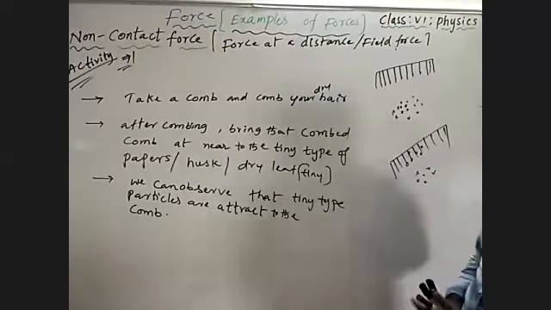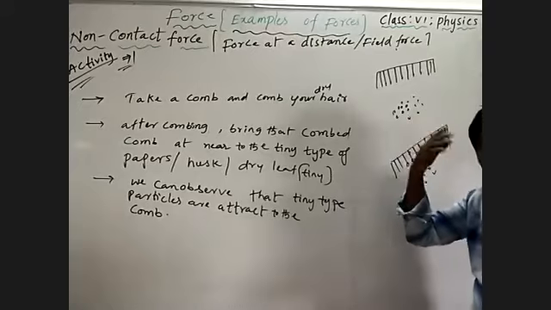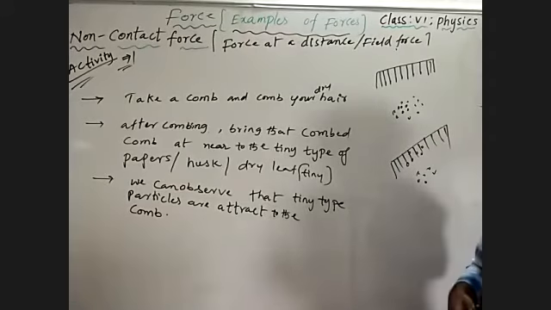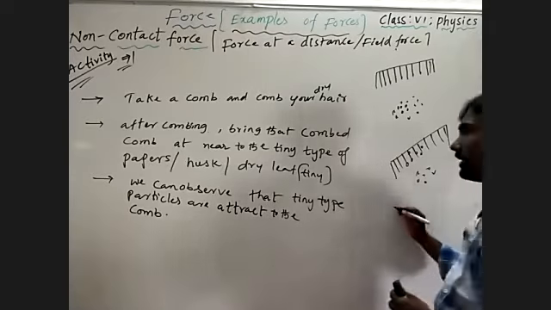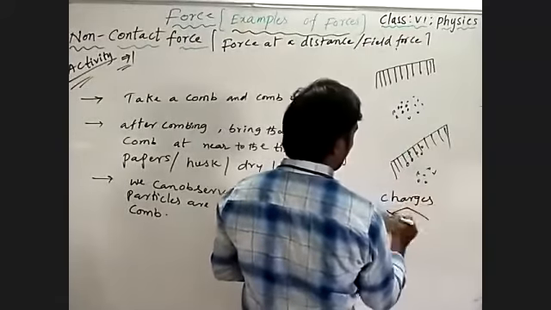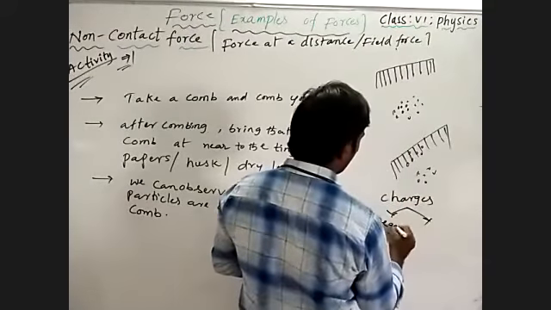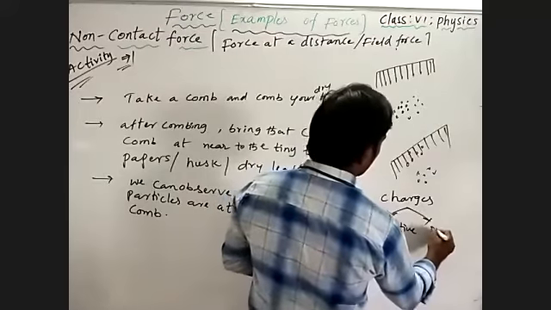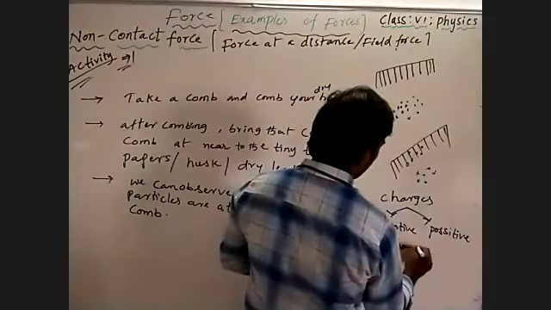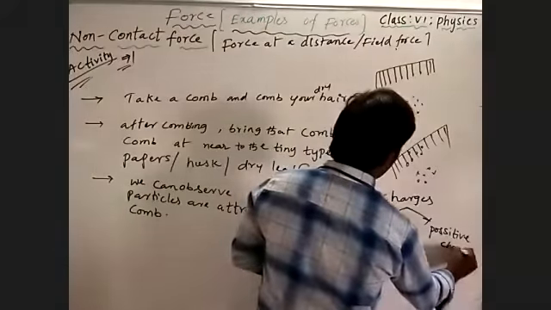We can talk here. When the comb is rubbed on our dry hair, it produces charges. What charges can it produce? There are two types of charges: one is a negative charge and one is a positive charge.